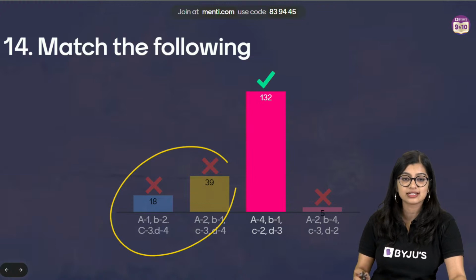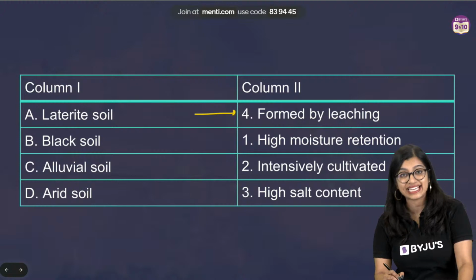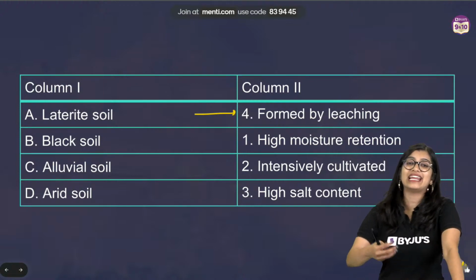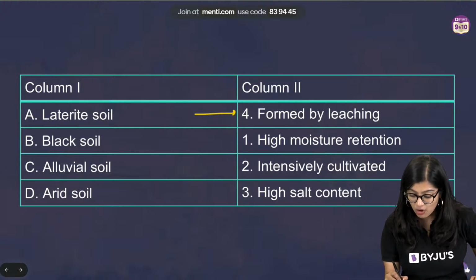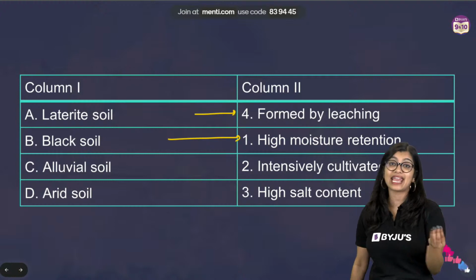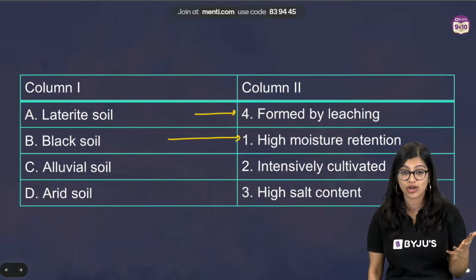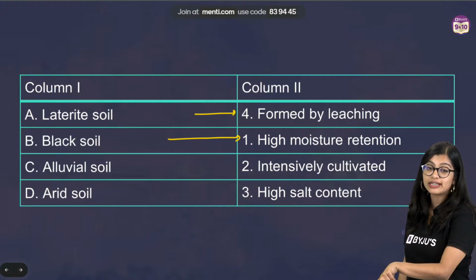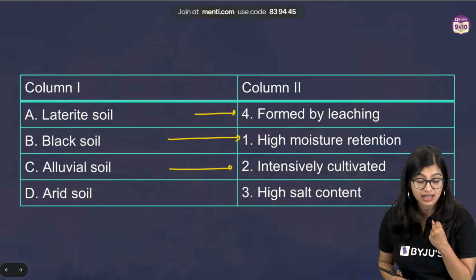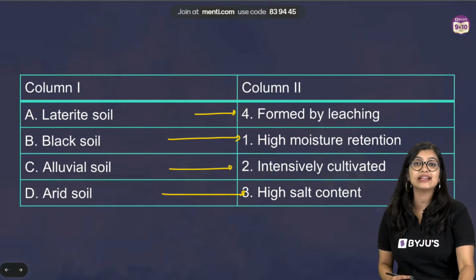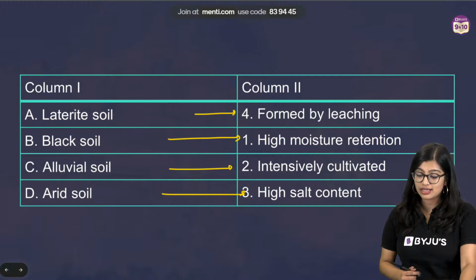But what happened here? Some of you got confused. See, laterite soil is a soil which is formed by leaching, right? I told you that it's highly acidic, and we know that it's formed by the leaching of water. Now black soil has high clay material in it. We know that it's good for growing cotton. It's also known as cotton soil. We call it regur soil. And we know that high moisture retention is there, right? And alluvial soil is found in northern plains, which is intensely cultivated. Then arid soil has high salt content in it, right? It's formed by evaporation, so high salt content, which is why the correct answer here is option C.